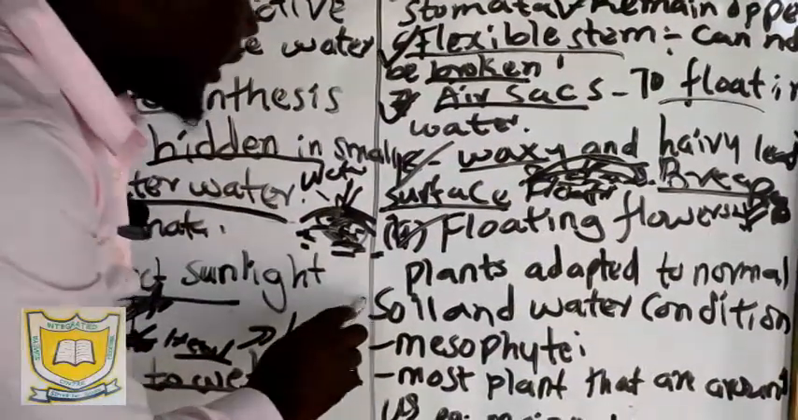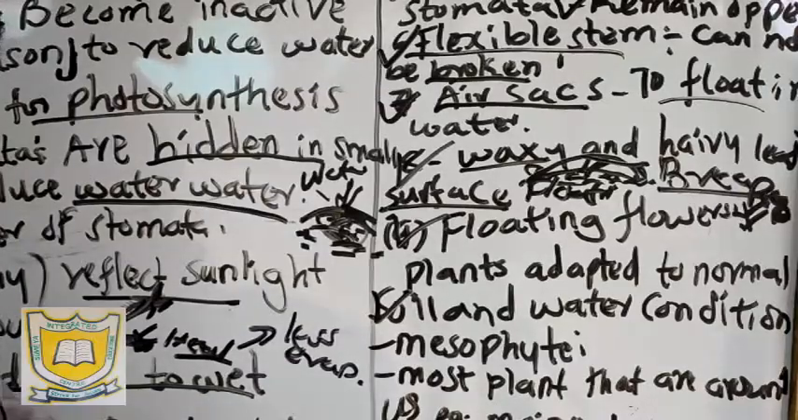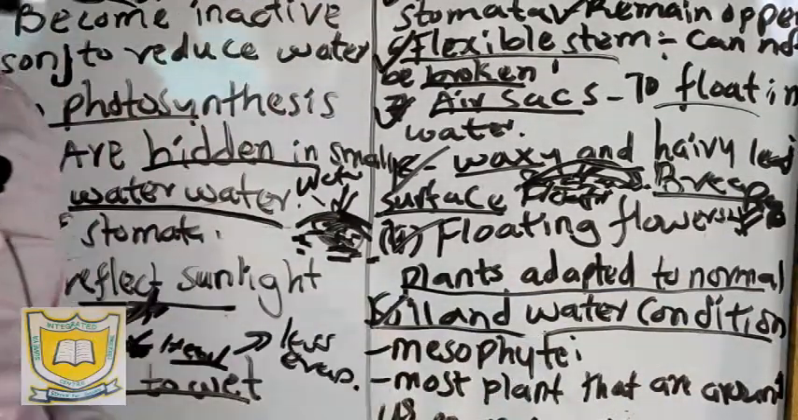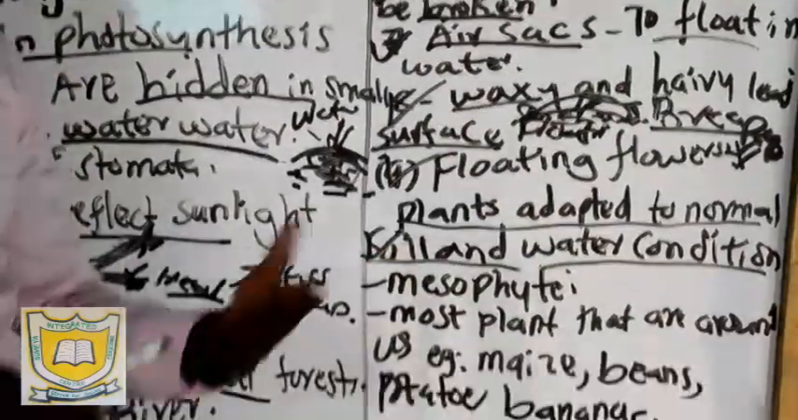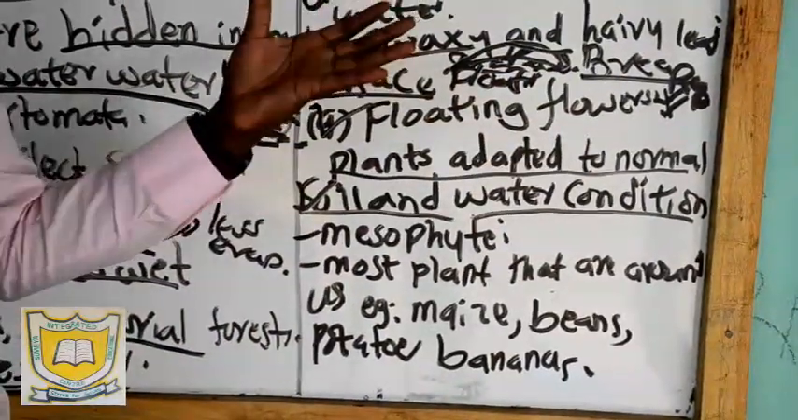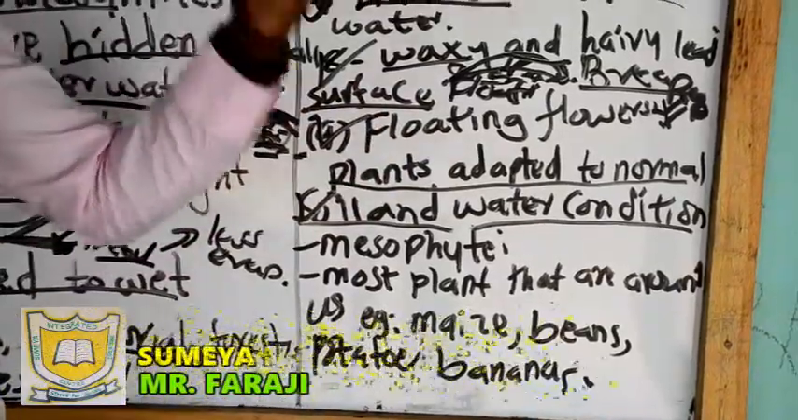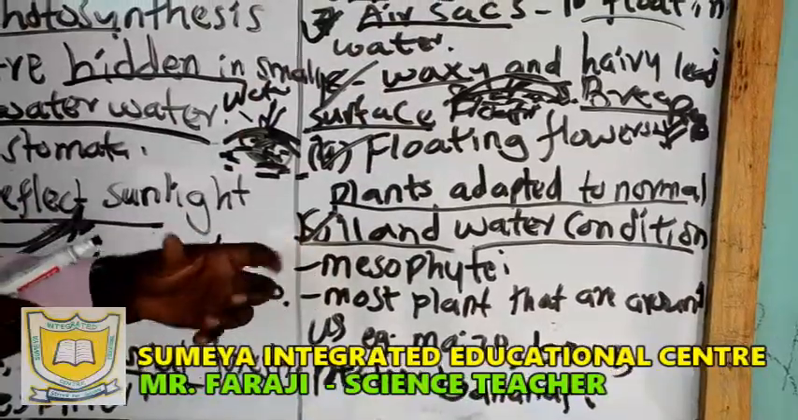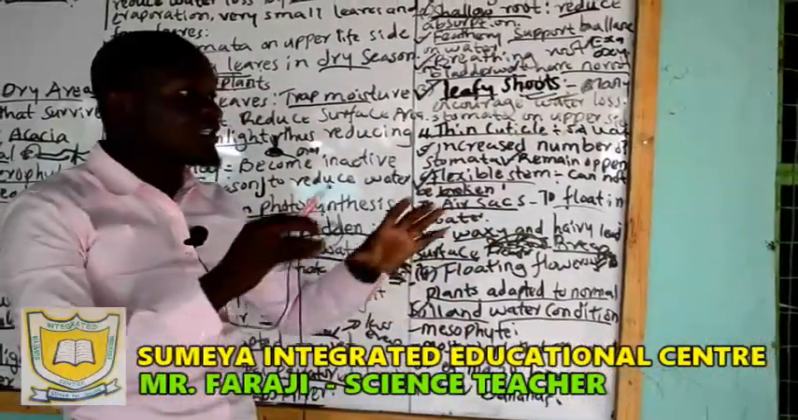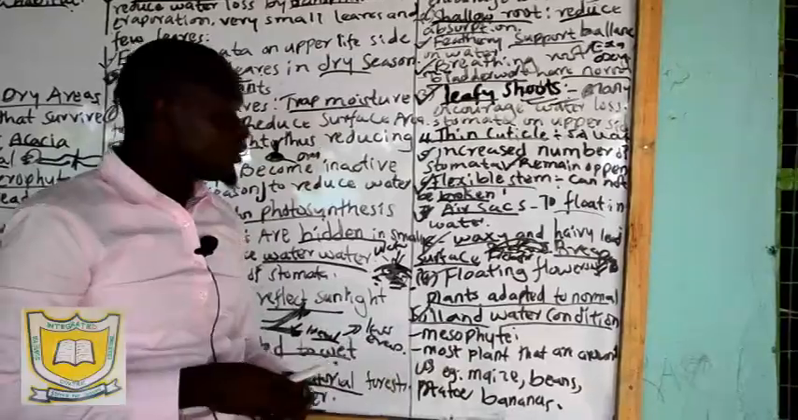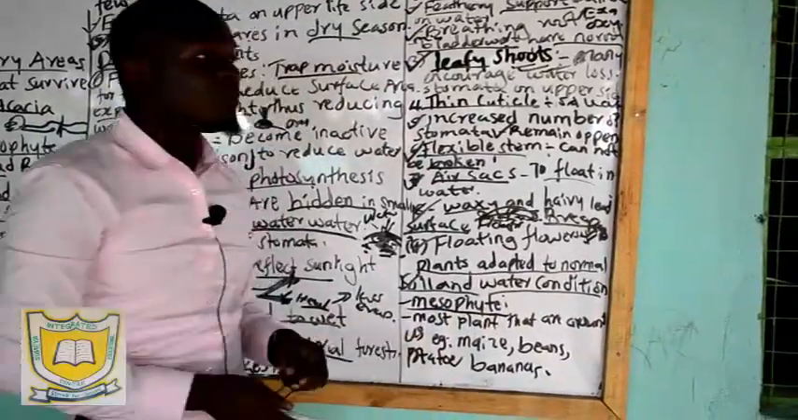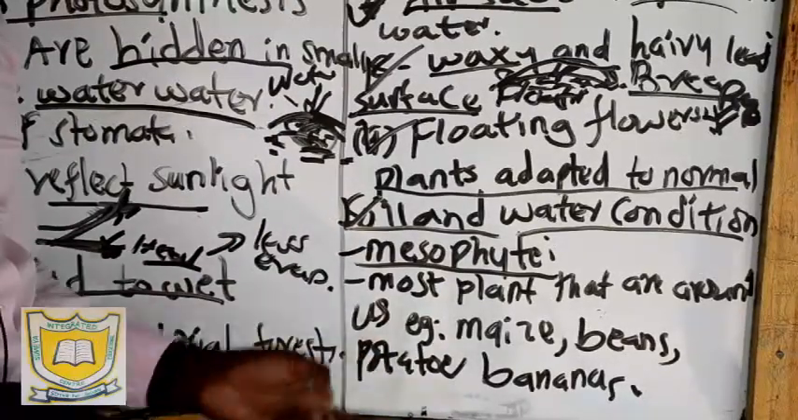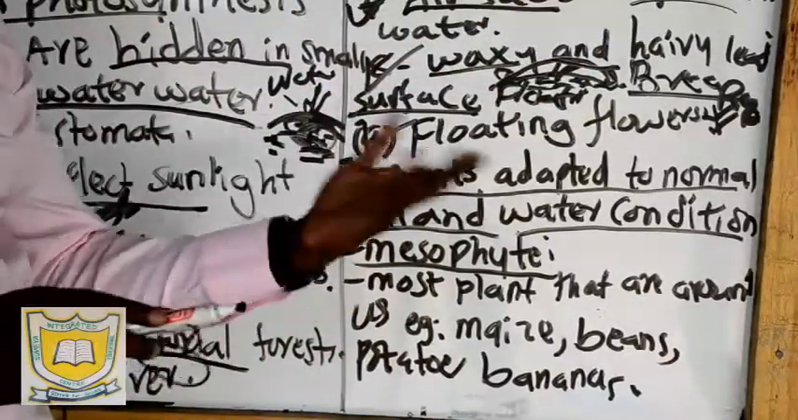Now we have the last one, where we talk about the plants that are found in the normal areas and normal soils. We have those plants that grow around us, in the normal regions, normal water regions. There's not much water, and also we don't have a lot of sunshine or a lot of heat in the environment. Those plants that grow in such an environment are what we call mesophytes. Examples of mesophytes include beans, maize, and also potatoes, etc.